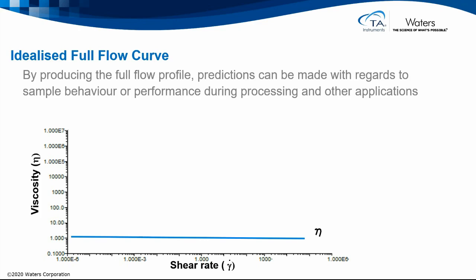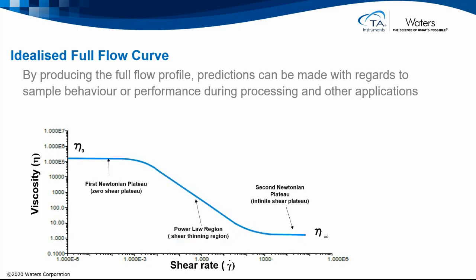However, in modern formulations, there's usually multiple components in the formulation, and these give rise to interactions with one another. As a result, we end up with an idealized flow curve, typically like this, where at low shear conditions we see Newtonian behavior. However, at a certain shear condition, we see a decrease in the resistance, the viscosity, as we overcome the interactions between the various components. And finally, as we go into the higher shear conditions, we overcome all these interactions and we enter a second Newtonian or infinite shear plateau.